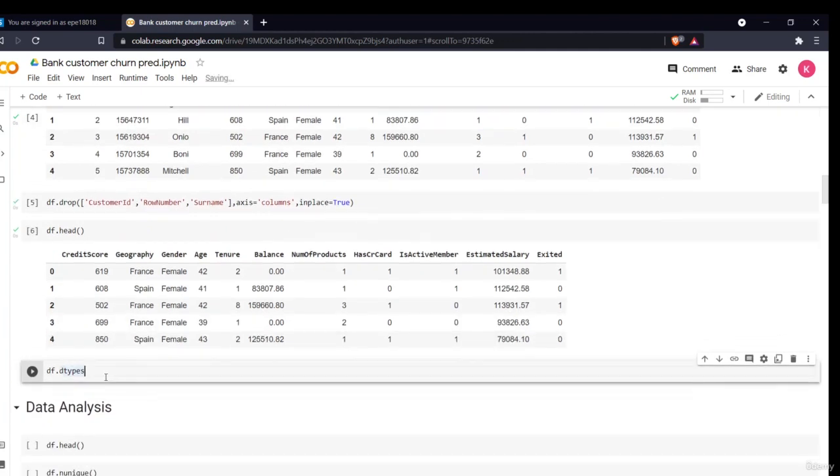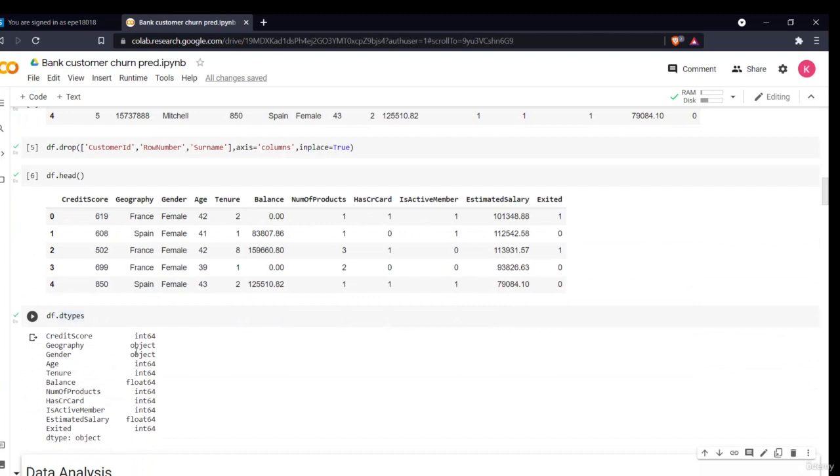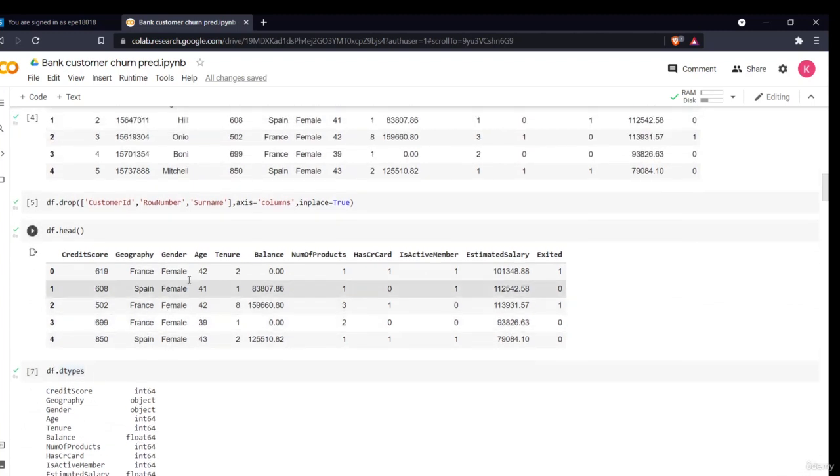So this is our final data set, and this is our data type. Some are integer, some are object, some are float. So this is our final data set.